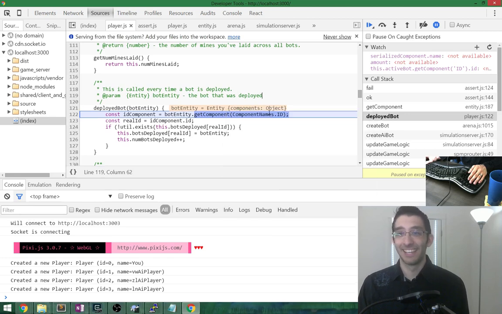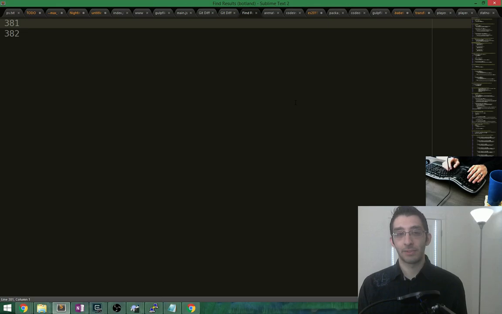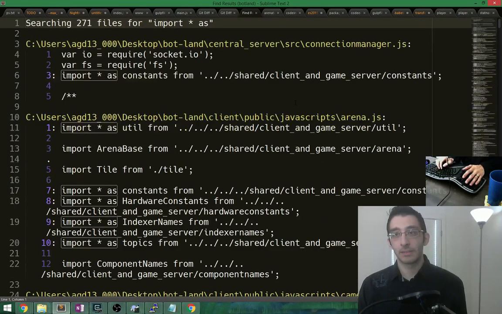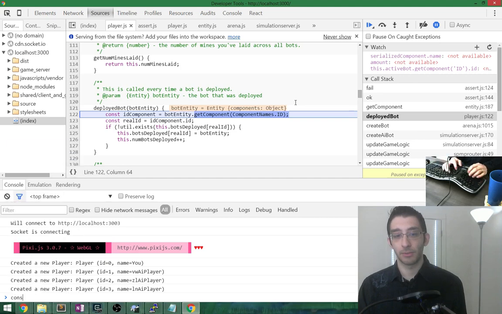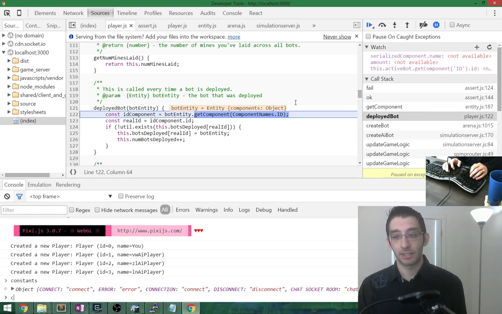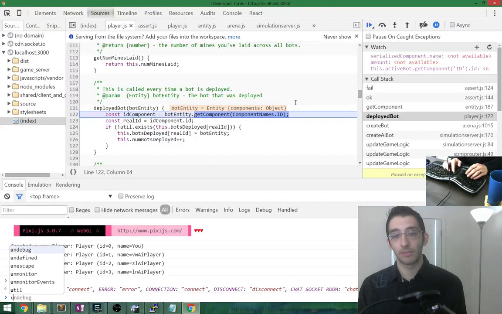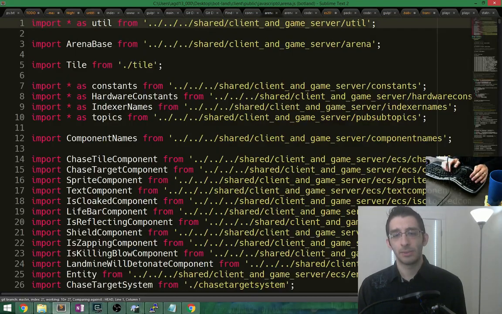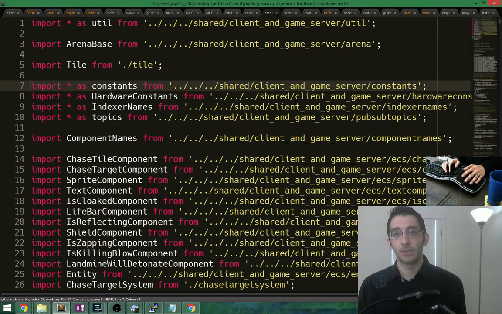Ha ha ha. All right, well, let's search through the code. Import star as, that's what we have to search for. See, this is the stuff that's tedious about upgrades. Actually, we can take a look at this before we screw something up. Do we have constants here? Constants, yeah, because constants doesn't have a default, so that's okay. So that doesn't need to be changed. Import star as util. Do we have util here? Okay, no. Whoa, what? Util dot exists. Yeah, that's fine. Okay, great. So all of that's okay.